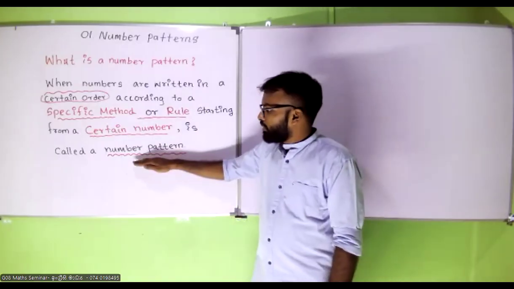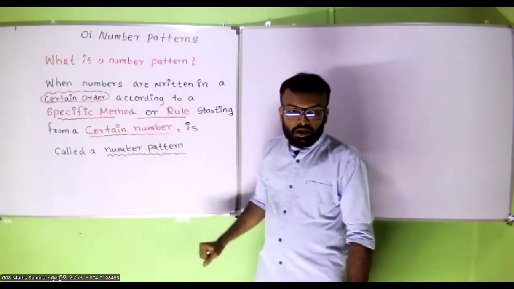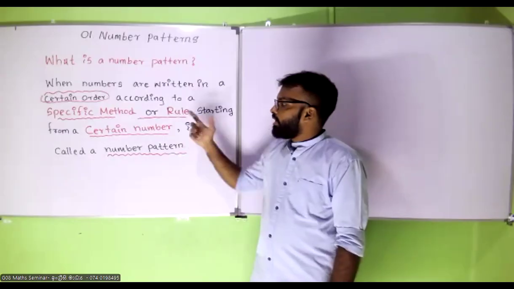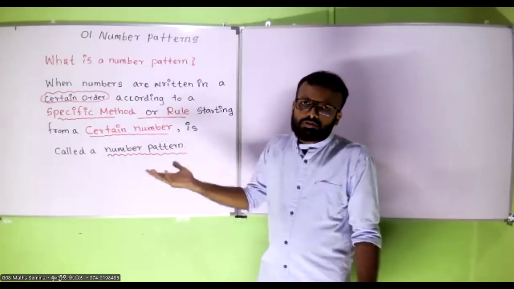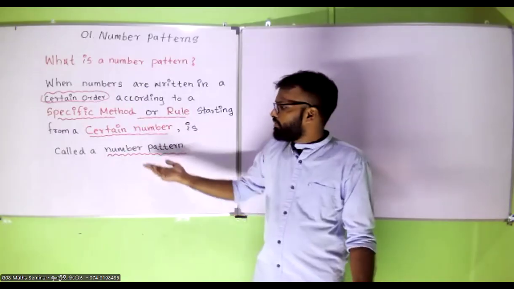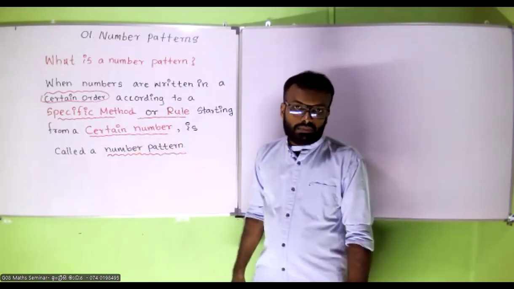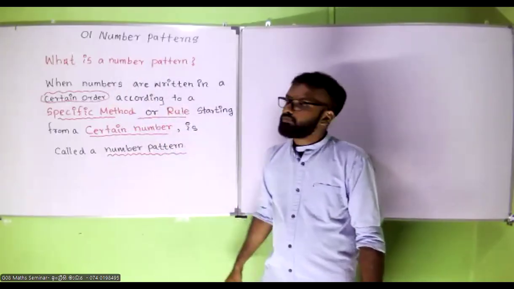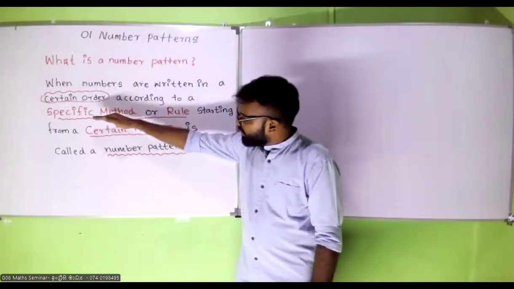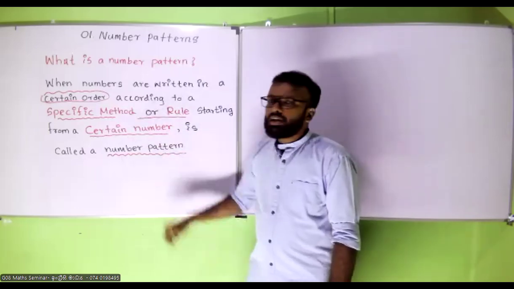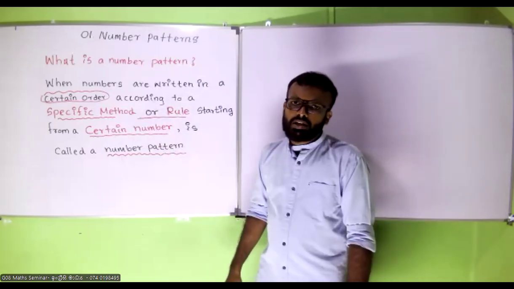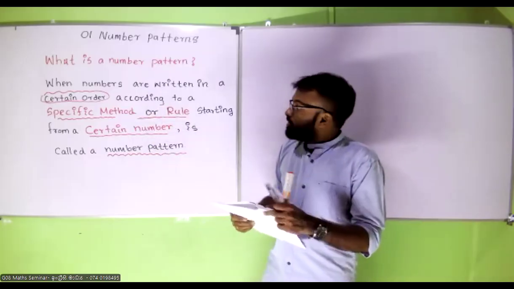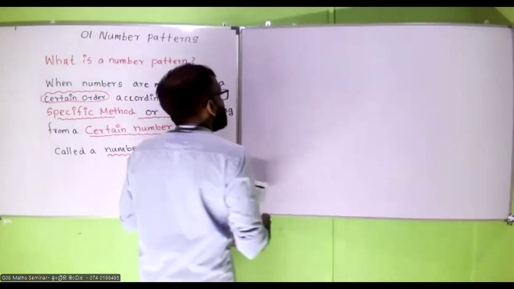So for a number pattern, there should be a certain order, according to a specific method or rule, and starting from a certain number. Those are the 3 things that you need to remember if you want to identify a number pattern. Keep these things in your mind: certain order, specific method or rule, certain number. Nothing else than that. Then it is called a number pattern. Right? Okay.